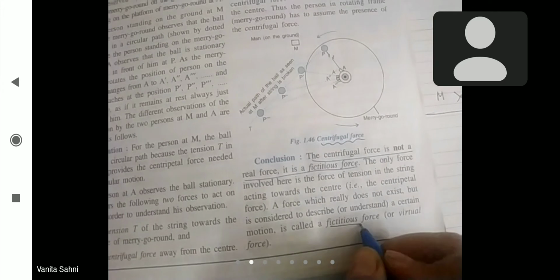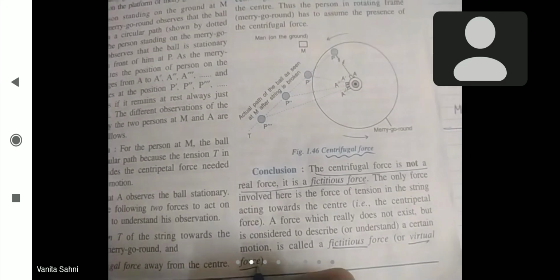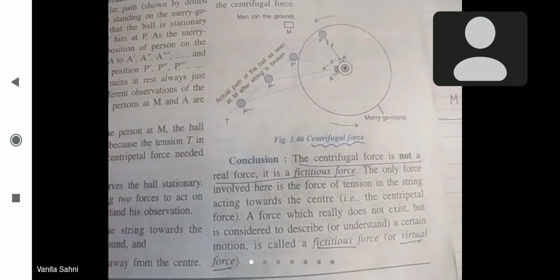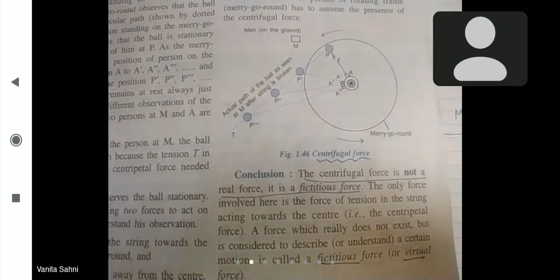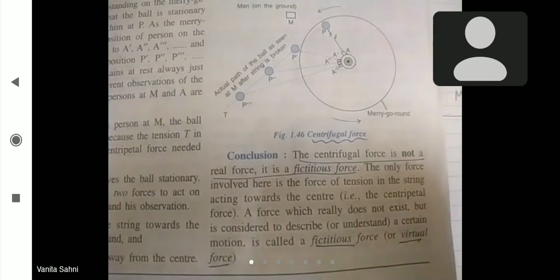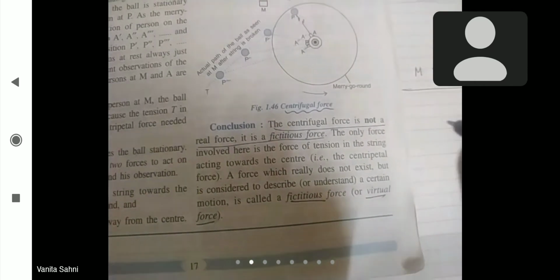Because every observer cannot observe it, that's why it is called fictitious force। इसका नाम है fictitious force या फिर virtual force कहते हैं इसको, right? So इसका आंसर भी यही है। Why is it called a fictitious force? Because it is not observed by every observer, it is only considered by that observer who himself is in rotational frame, right? So please solve this exercise.